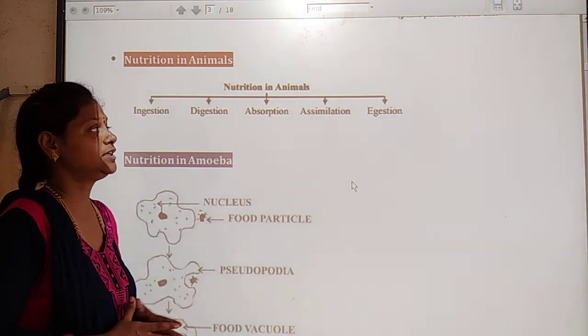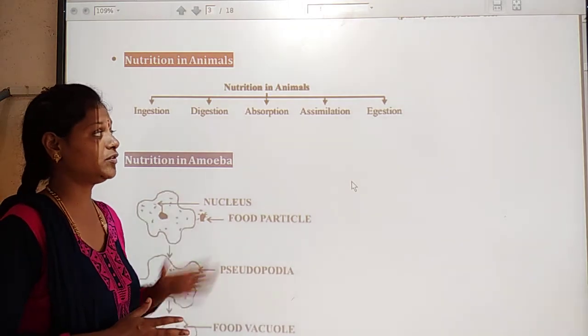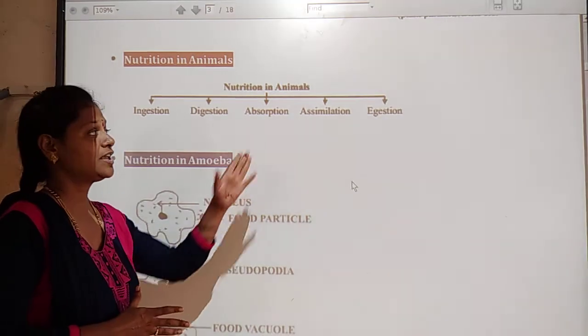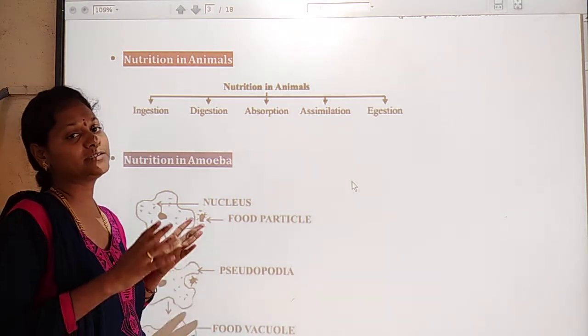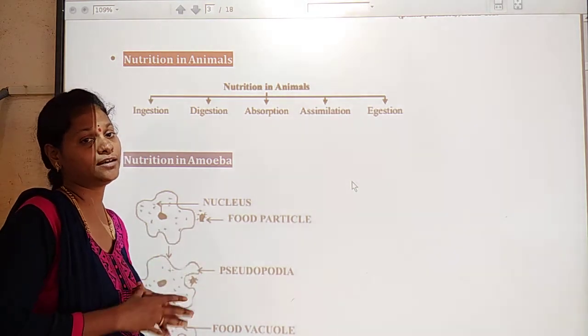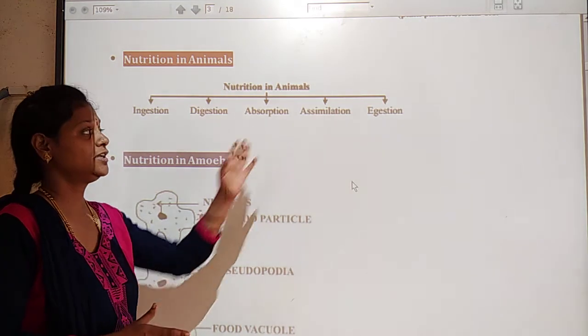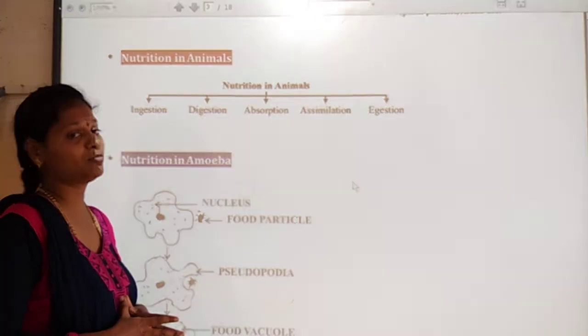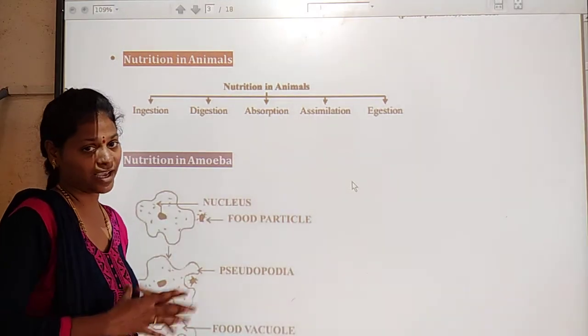And next what? Assimilation. So here, after all the digestion of the food, how will we get the energy? With the help of the assimilation process, the complex food molecules are converted into a dissolved form of nutrition. That can be absorbed by the walls of the intestine. Here they will get the energy.